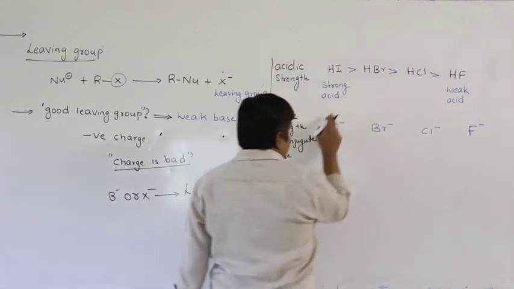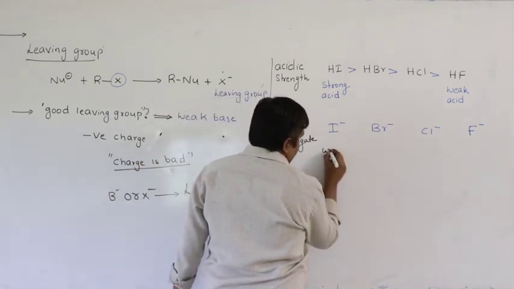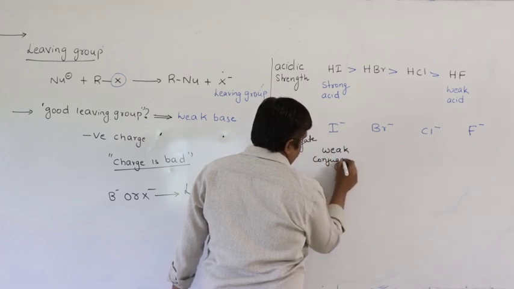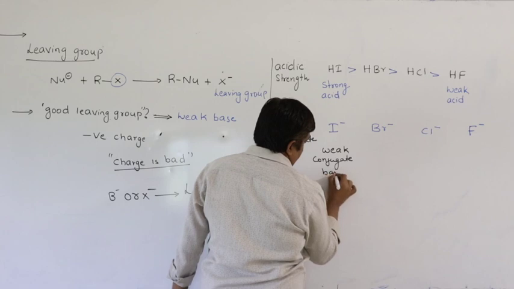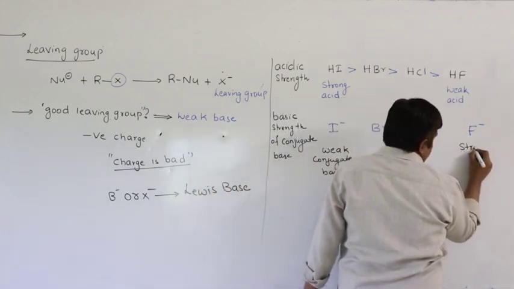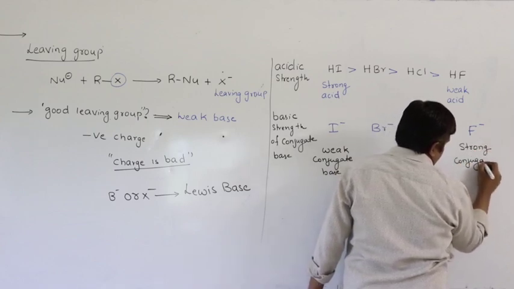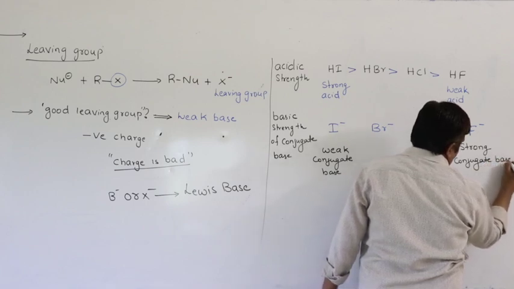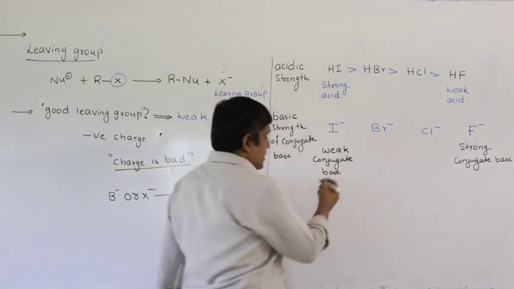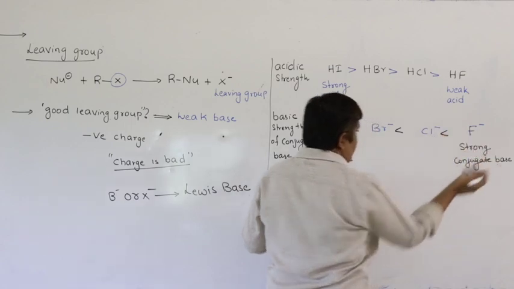A strong acid has a weak conjugate base, so this must be a weak conjugate base. A weak acid has a strong conjugate base. So what is the basic strength order? It decreases in this order: I minus is less than Br minus, Cl minus, F minus.